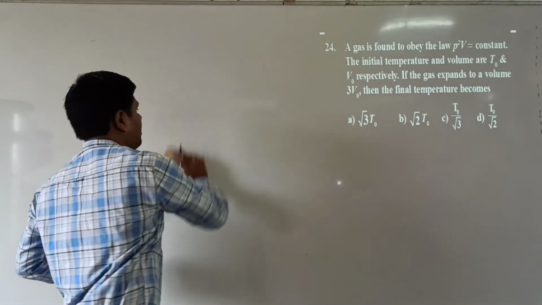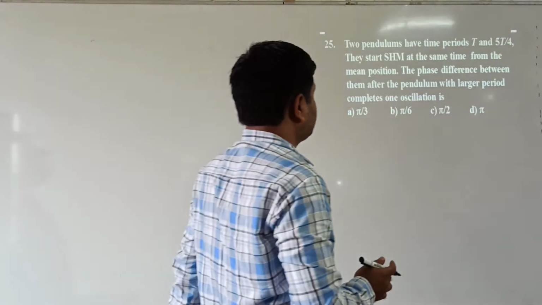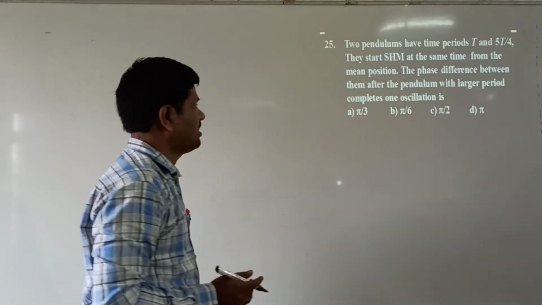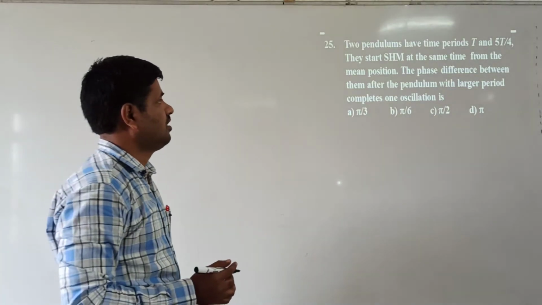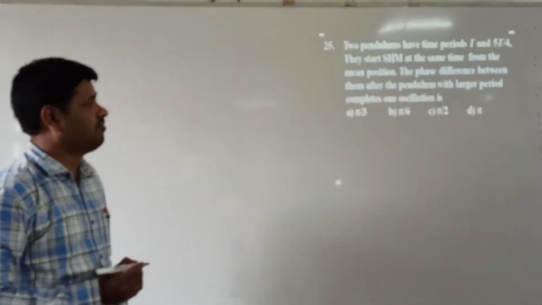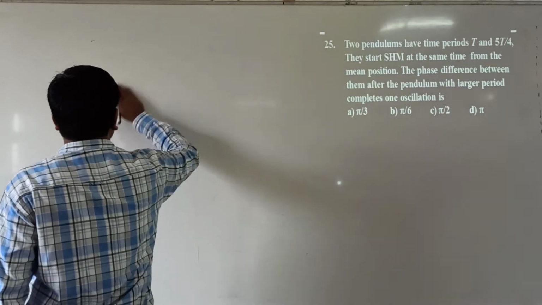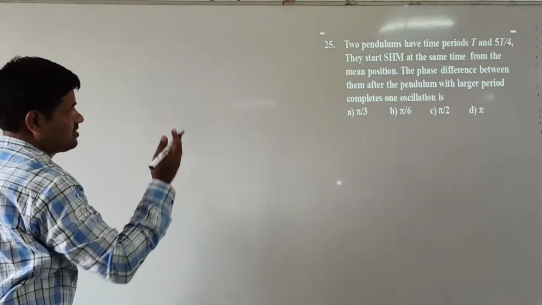Next we come to question number 25. Two pendulums have the periods T and 5T/4. They start SHM at the same time from the mean position. The phase difference between them after the pendulum with the larger period completes one oscillation is. Right. First, you have to find the time difference here.